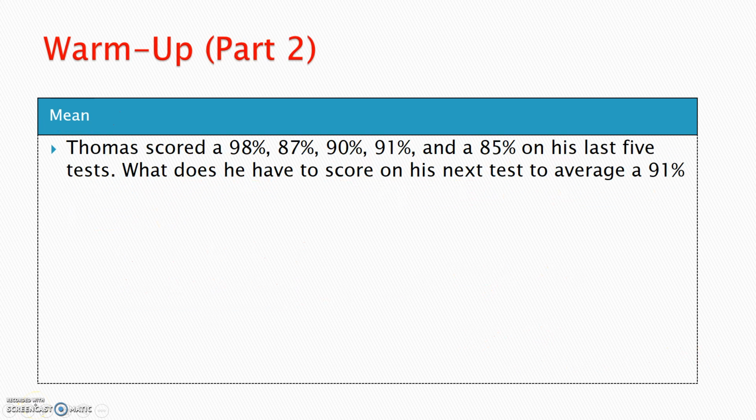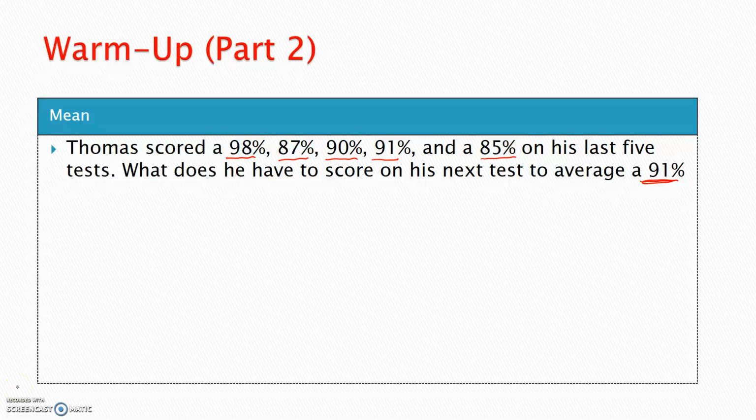I want you guys to do it for the following. Thomas scored a 98, an 87%, a 90, a 91, and an 85% on his last 5 tests. What does he have to score on his next test to average a 91? He wants to make sure he has that A. So what does he have to score on the next test? Take a second, pause the video here, and try this problem out.